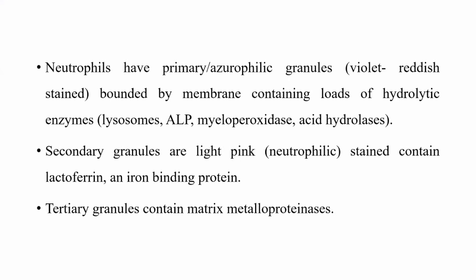There are tertiary granules present in the cytoplasm of the neutrophils. They contain matrix metalloproteinases. These again are hydrolytic enzymes, proteinases. Where you hear -ases, it means we are talking about an enzyme. Proteinases hydrolyze protein, but to hydrolyze protein, these enzymes need metal as their catalyst. It can be cadmium, it can be zinc, but they require metal for the hydrolysis of the protein. These are the three types of granules present in the cytoplasm of the neutrophils.